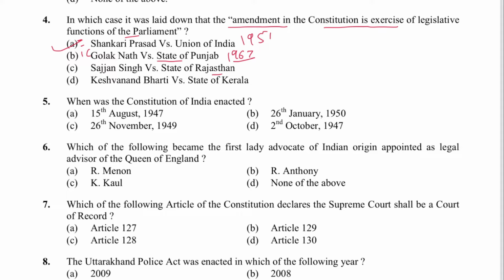Sajjan Singh versus State of Rajasthan, 1964. Kesavananda Bharati versus State of Kerala, 1971. Why am I telling you? Sometimes they also ask the chronological order of cases.